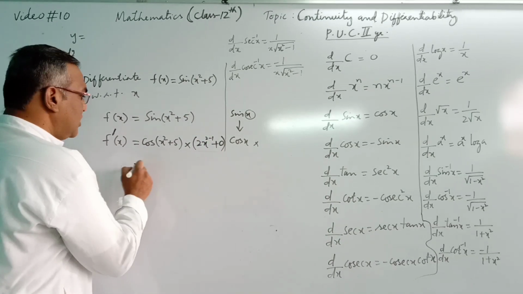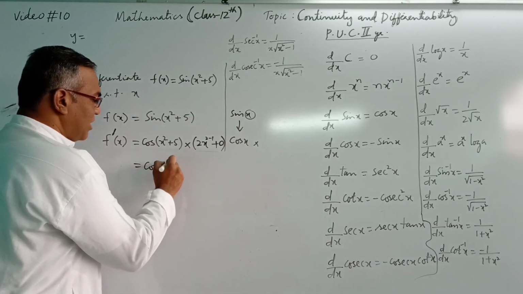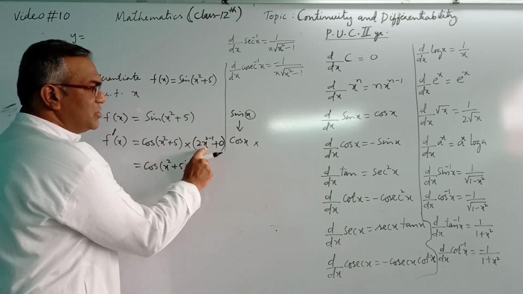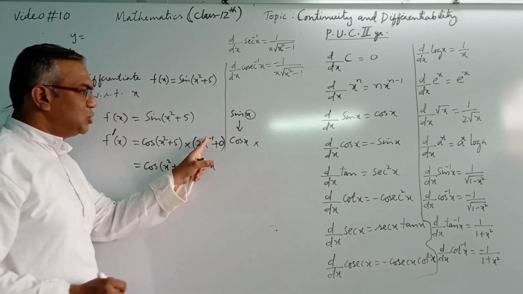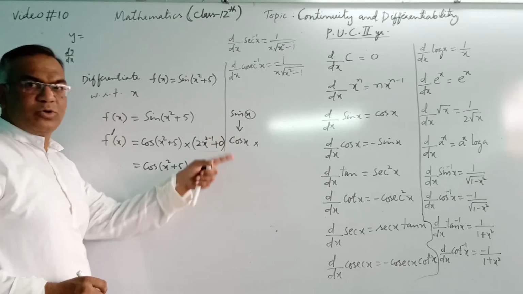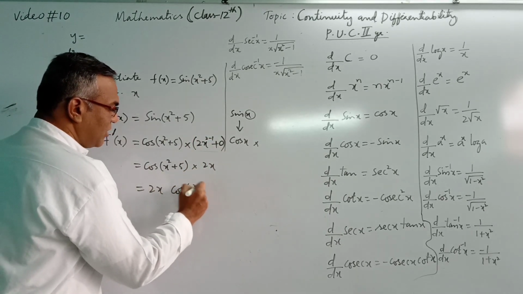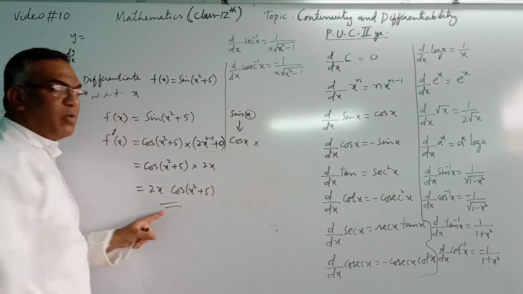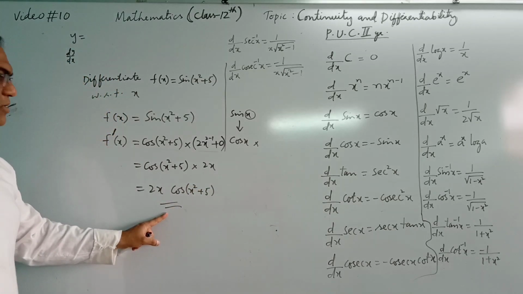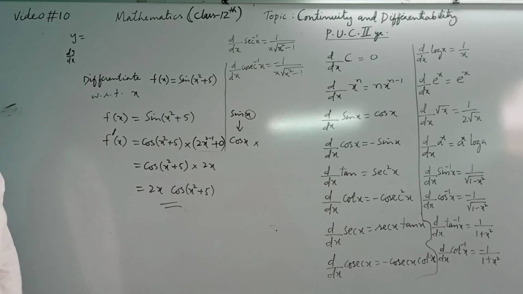So that will be cos of x square plus 5 into, this will become 2x. 2 minus 1 is 1, so 2x, plus 0 you can leave. So that means 2x into cos of x square plus 5. This is the required answer. This question previously came in an exam. This is how we solve it.